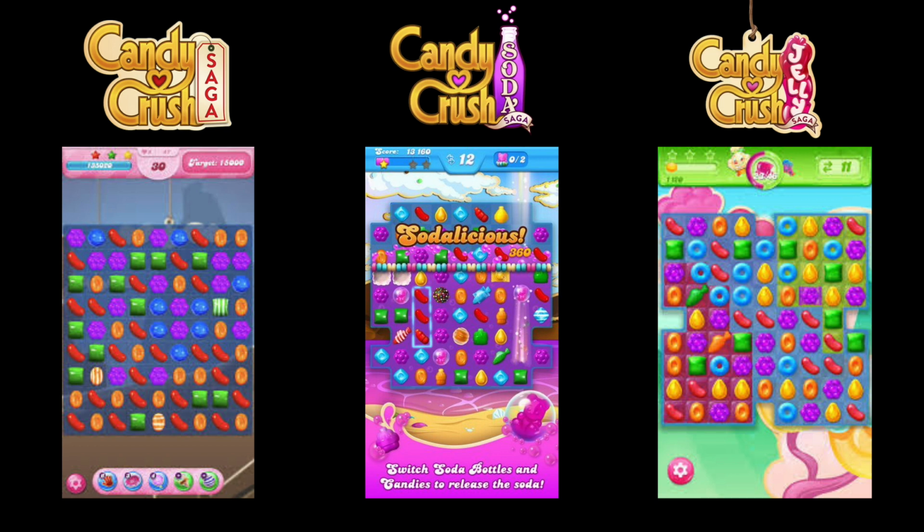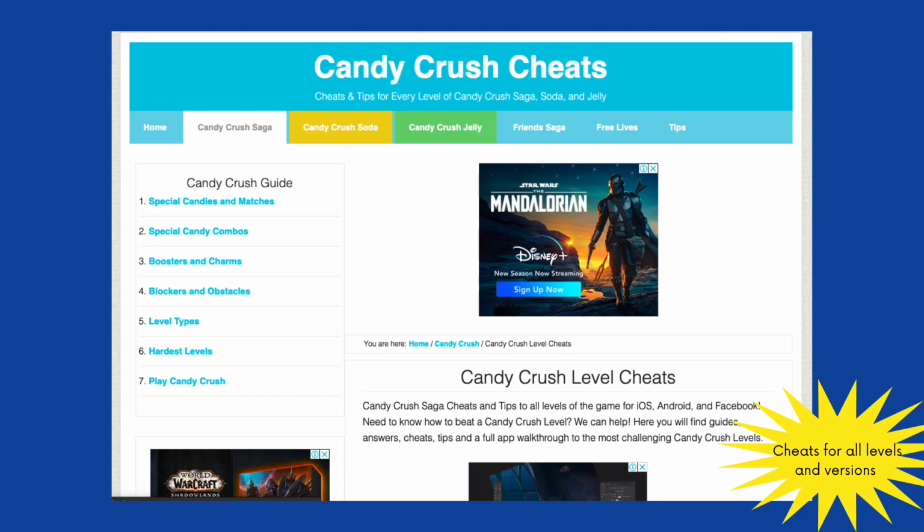The soda and jelly variations of Candy Crush are all virtually the same game, with different skins laid over it. Candy Crush Saga gives players 5 lives, and once you run out of lives, you have to wait 30 minutes to continue to play. Or, players can pay to get more lives and keep playing. There are also Candy Crush cheats that can satisfy players' goals to progress in the game if they're stuck on a level.